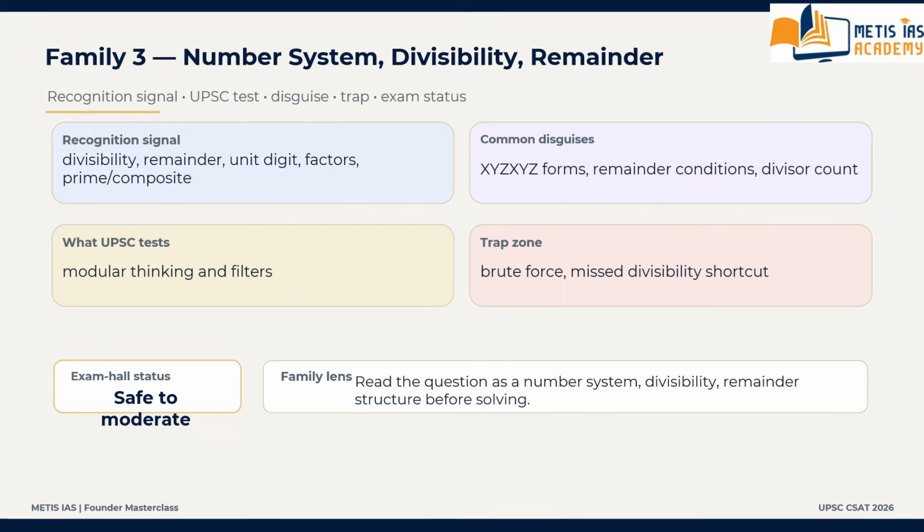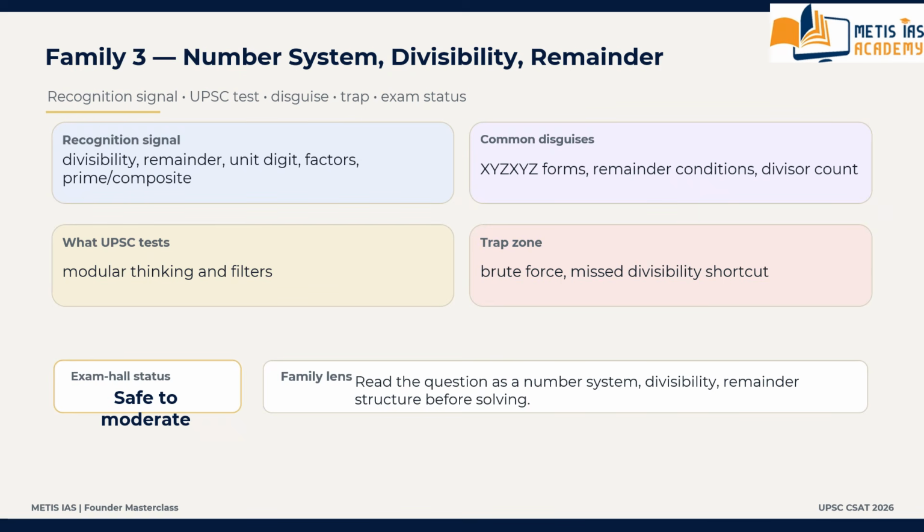What are the common disguises? Numbers leaving given remainders, divisibility of repeated forms like XYZXYZ, prime composite selection, unit digit of a large product, factors or divisors count. These are the disguise forms.